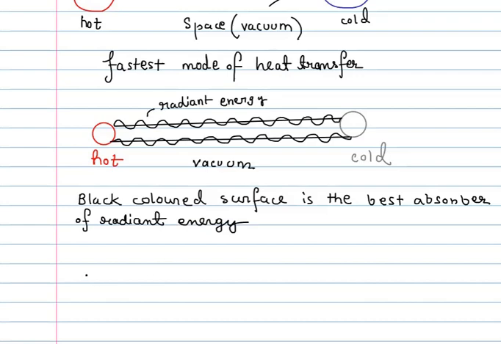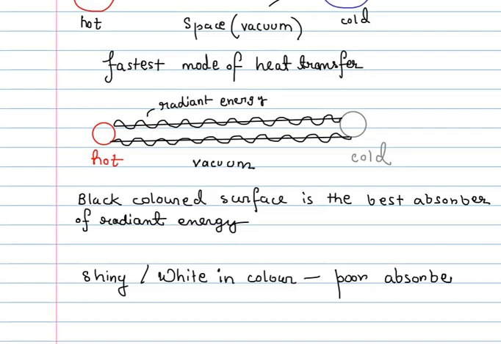And any kind of objects whose surfaces are very shiny or white in color, for those kinds of surfaces we can say that they are poor absorbers of radiant energy. So black colored surfaces are the best absorbers of radiant energy, and any surface which is shiny or white in color is a poor absorber of radiant energy.